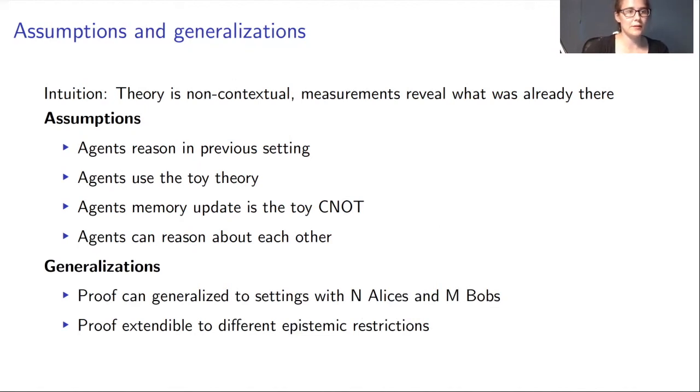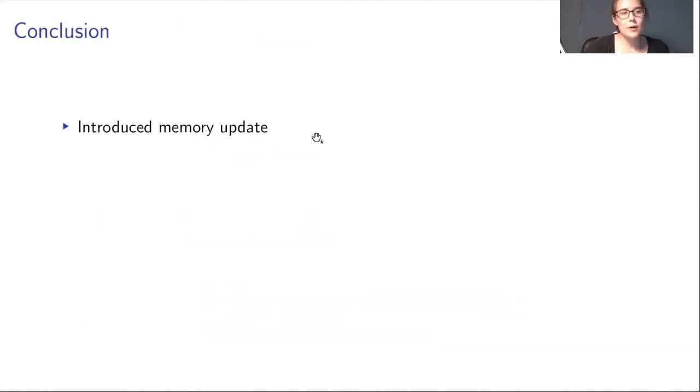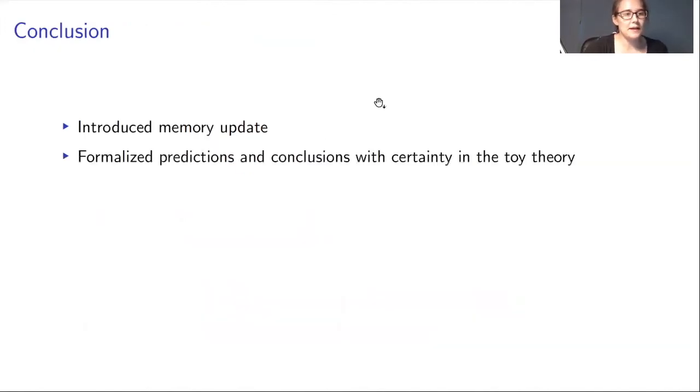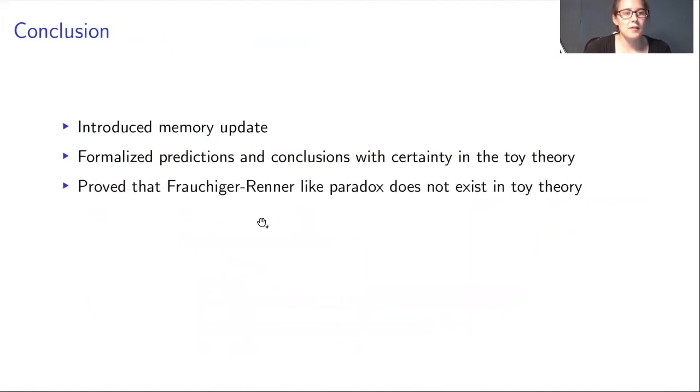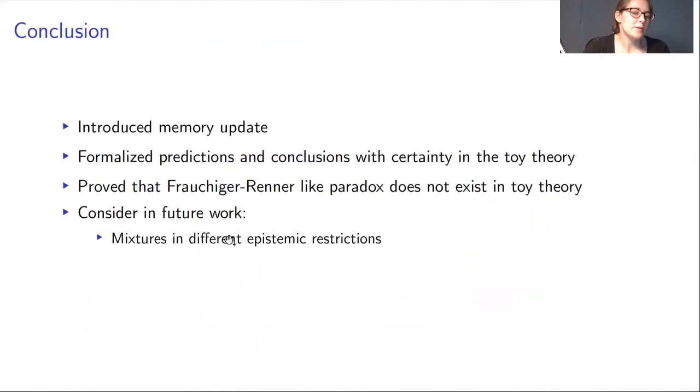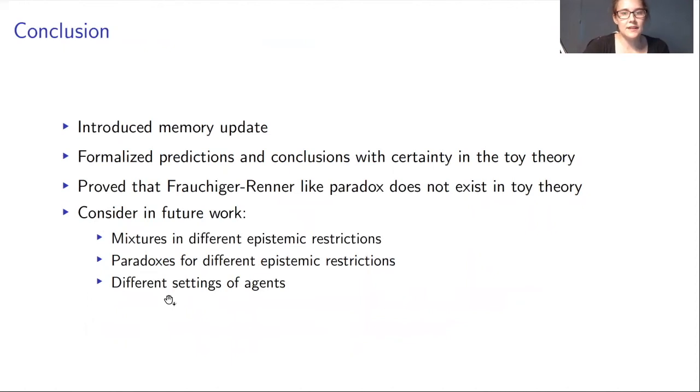So now what can we conclude? In this work, we introduced a memory update in Spekkens toy theory. We formalized what it means to have predictions and conclusions with certainty. We proved that the Frauchiger-Renner-like paradox does not exist. And in future work, we would like to consider mixtures and different epistemic restrictions, where maybe this weird property where certain states cannot be forgotten does not occur. And also the same paradox for different epistemic restrictions and different settings of agents.